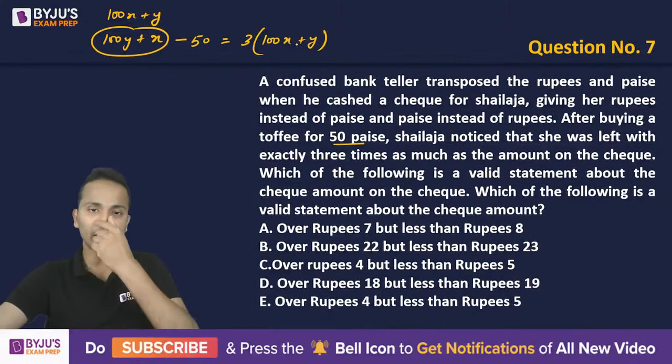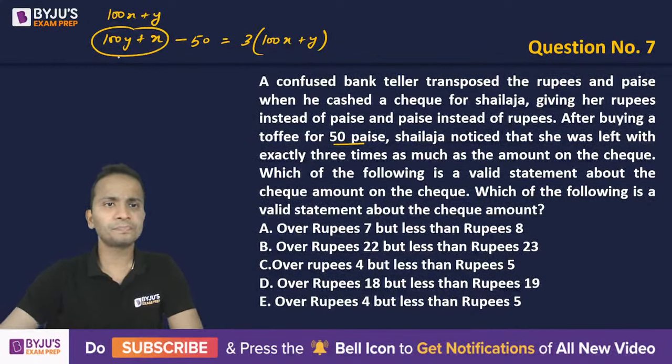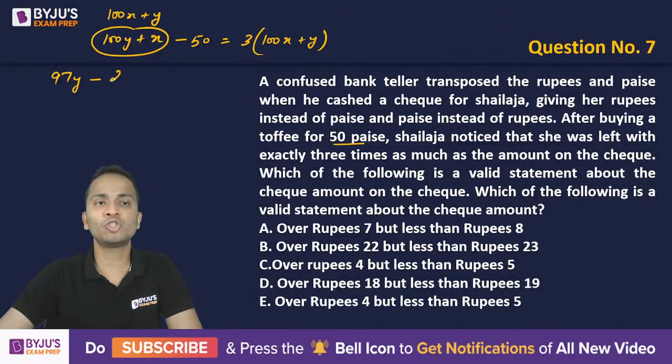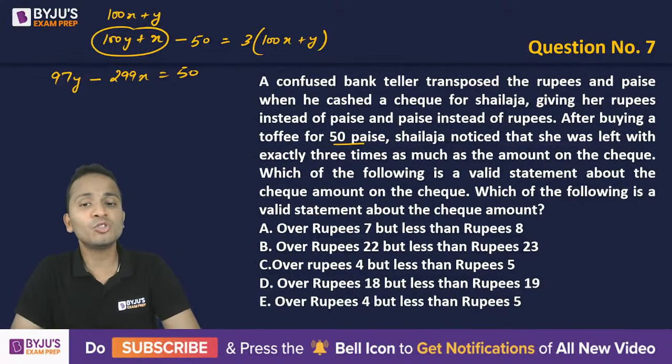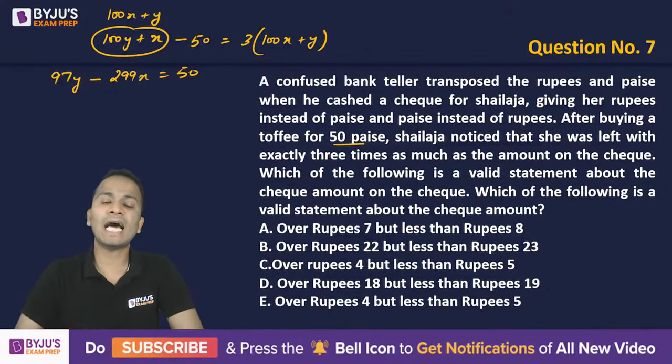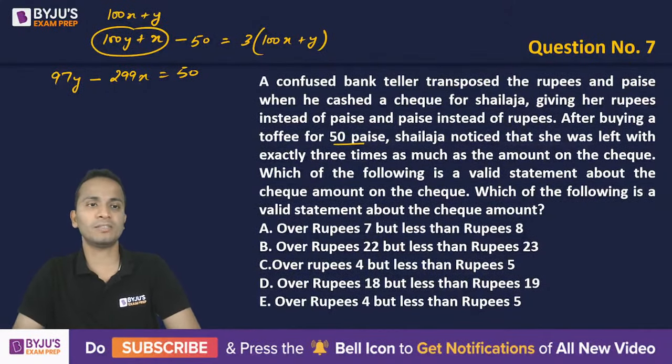So now you can make your own equation. 100y minus 3y, 97y minus x minus 300 minus 299x equals 50. Once again, you can put different values of x and you will get an integral value of y, and that option will be your answer.